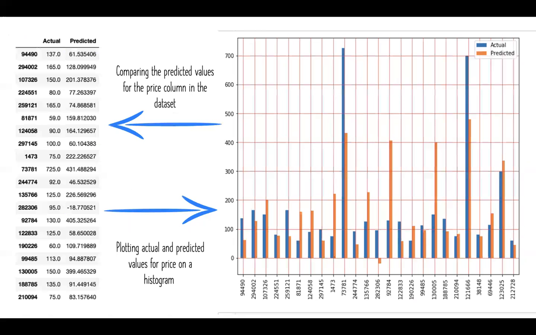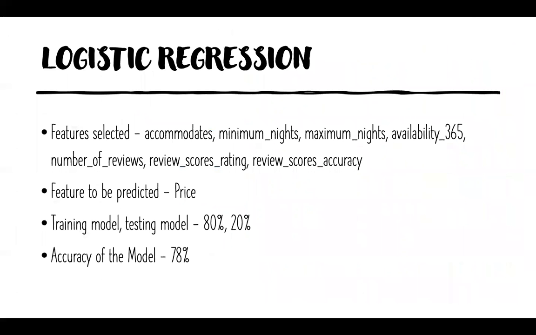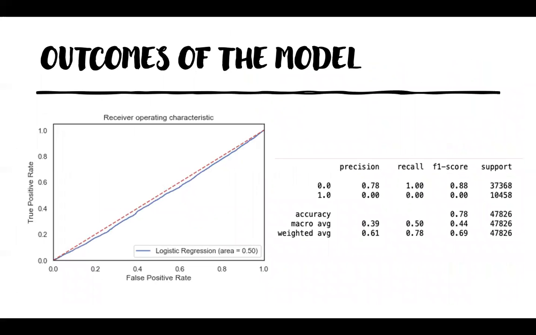Here's a plot showing the comparison of actual and predicted prices of the value. Then we move on to logistic regression. Features for this model are same as linear regression, excluding the ones that introduced multicollinearity, such as bathrooms and bedrooms. The model predicts 37,368 correct predictions and 10,458 incorrect predictions. As per the ROC curve, you can see the farther the curve is from the dotted line, the better the result, which is not yet achieved in logistic regression.